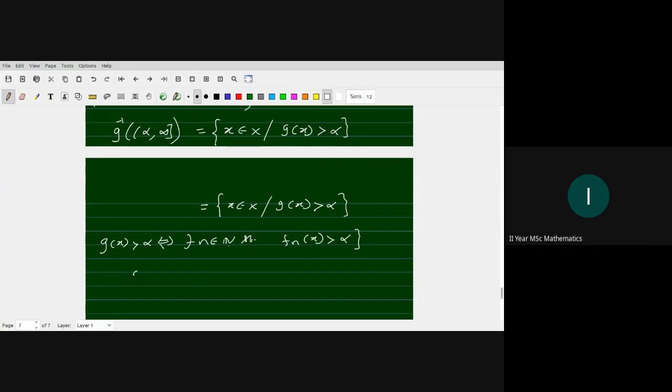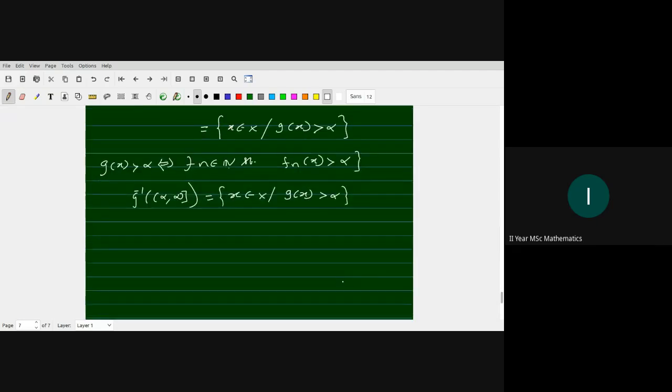So this G inverse of alpha comma infinity, the set of all x in capital X such that G of x is greater than alpha, can be expressed in the following way. It's the union over n from 1 to infinity of the set of all x in capital X with Fn of x greater than alpha.